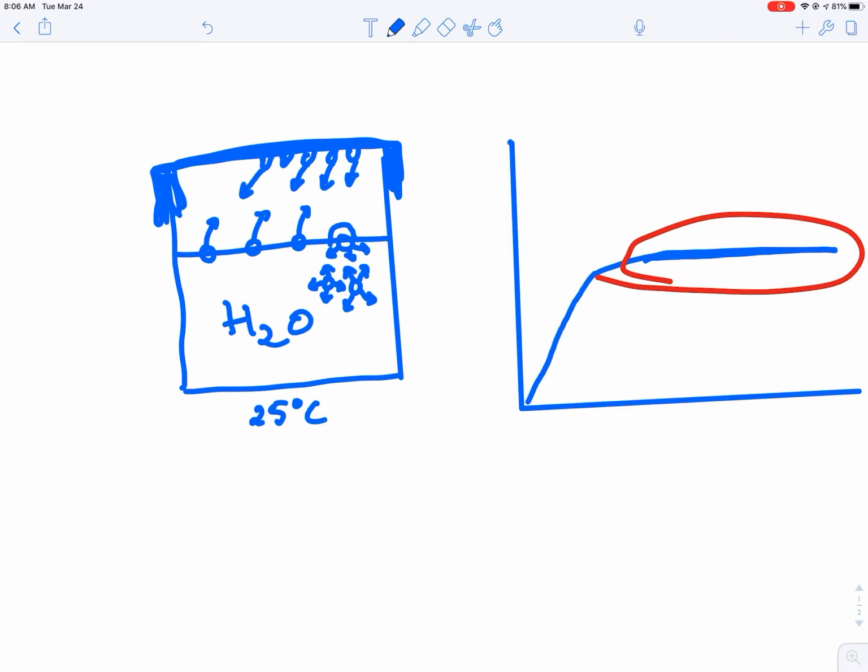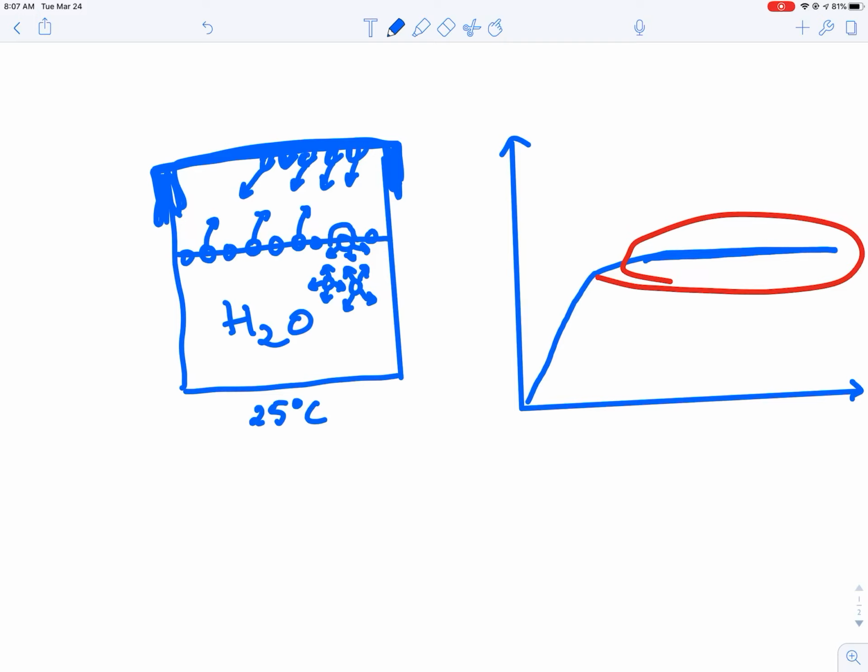So what happens is, in the beginning, I might have 10 particles that are going to evaporate, and then 100, and then 1,000, until I am getting particles here that are going to condense back in. So I will always have 1,000 particles evaporating and 1,000 particles condensing. So I'm going to reach that state where both the rate of evaporation and the rate of condensation are the same.